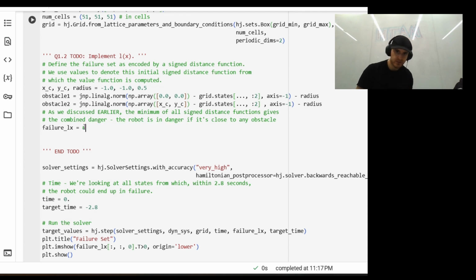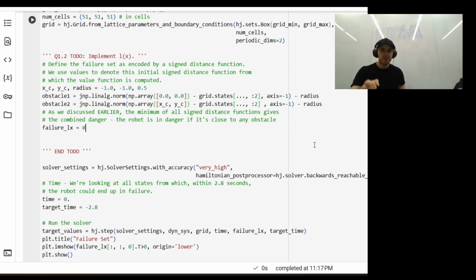Now, here's the challenge. Nakamura left this line blank here for us and challenges us to combine the two distance functions. But recall that we already know how to do this, right? Remember that the minimum of all the signed distance functions gives the combined danger, and the robot is in danger if it's close to any obstacle.